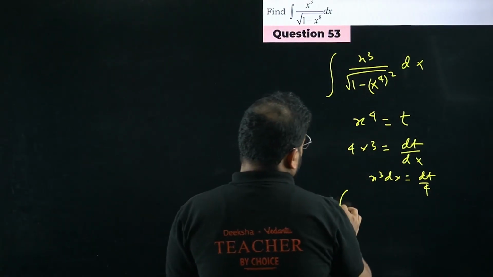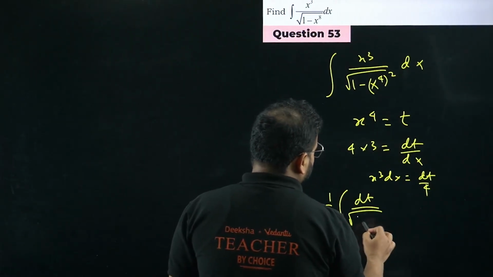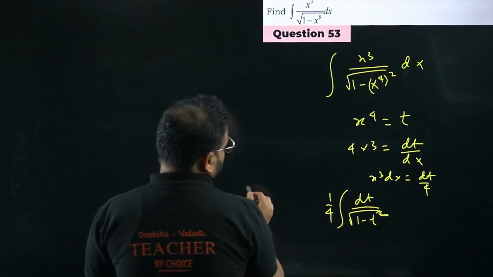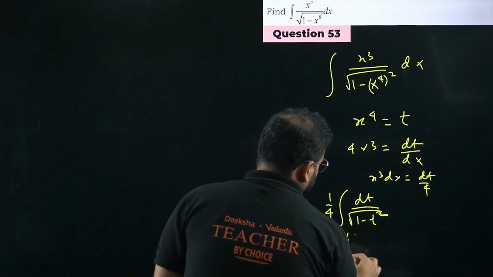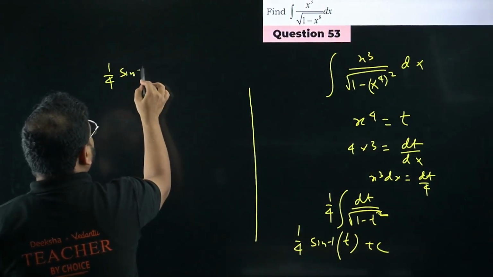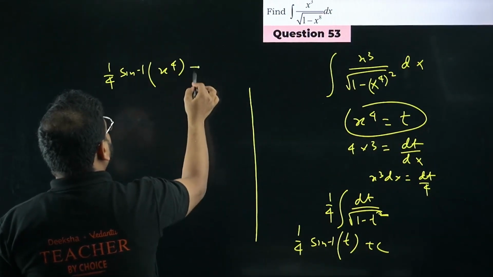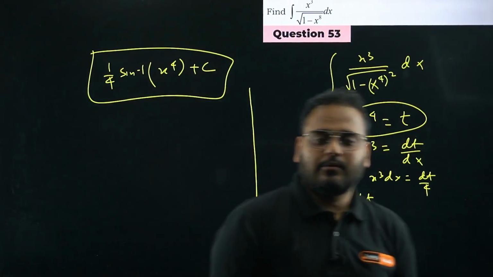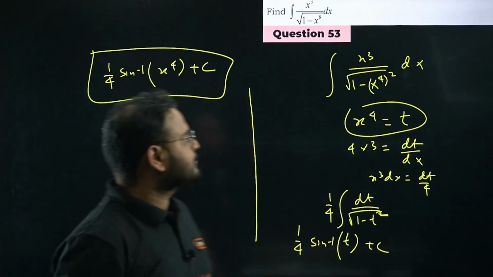Substitution you can use now. It'll become 1 by 4 outside, dt upon root of 1 minus t square. Okay, so I'm having this over here: 1 by 4 sine inverse of t plus c. What's the answer going to be? 1 by 4 sine inverse of what is t? T value is x power 4. So 1 by 4 sine inverse of x power 4 plus c is your final answer. Please have a look. Done or not? Is it too fast? No, sir. Simple question. Very simple, right? 2 marker.